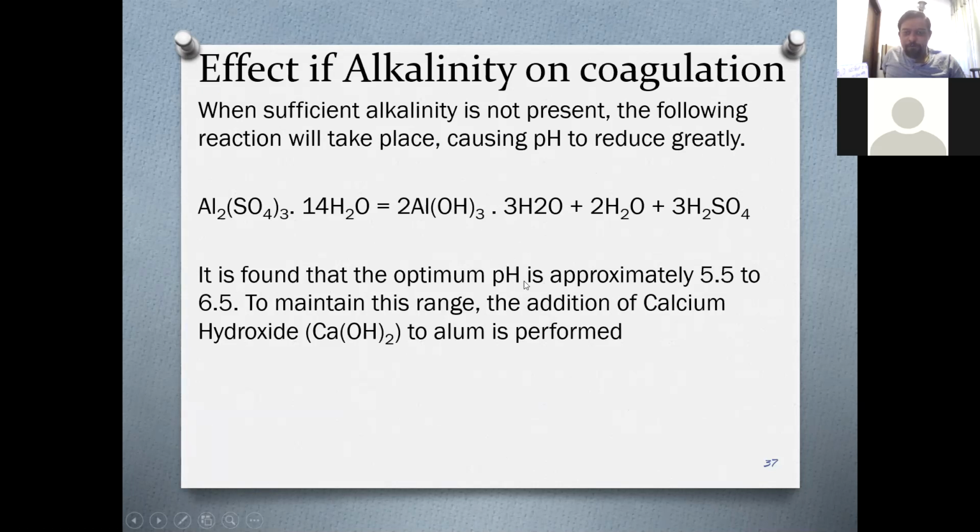Why is pH reduced? You can see according to this reaction, sulfuric acid is created, right? So if you have low pH, the pH will become further low and aluminum will not settle, right? It is found that the optimum pH is approximately 5.5 to 6.5. To maintain this range, the addition of calcium hydroxide to alum is performed. Since sulfuric acid is produced in this reaction, to neutralize it, we add calcium hydroxide into the water with alum.